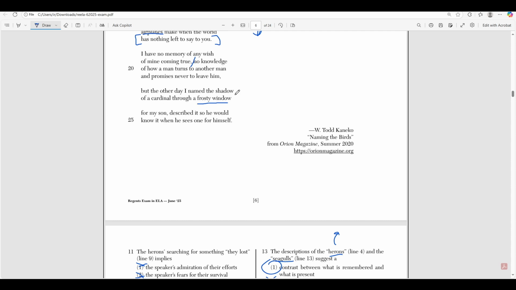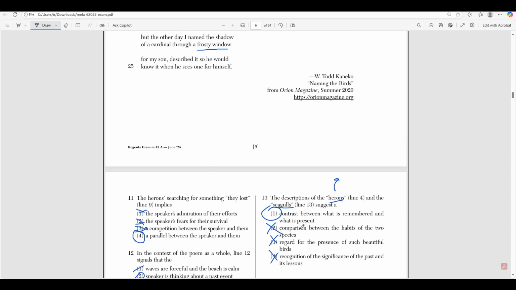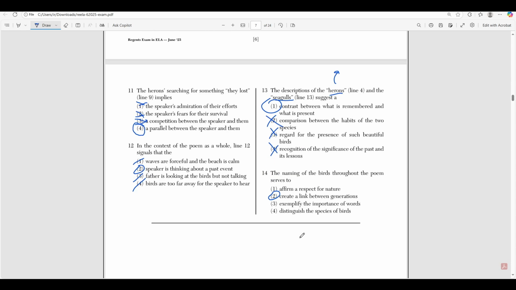He named the shadow of a cardinal through a window, right? Obviously in a different environment now, but again, he's naming a bird because names are a way to create links between generations because they allow us to create memories, right? And to pinpoint something. Okay? It's not to distinguish the species of the birds, right? You know that a heron looks like a heron, and a seagull looks like a seagull, and a sparrow looks like a sparrow. You don't need to name something to distinguish the species of birds. It's not about the species, it's about the memories and the environments that you remember them in.